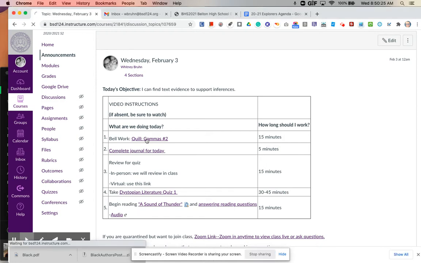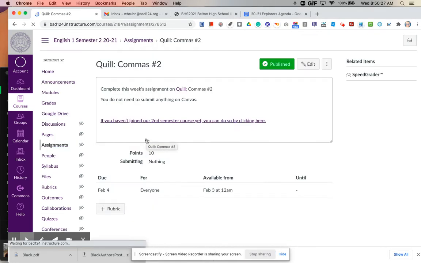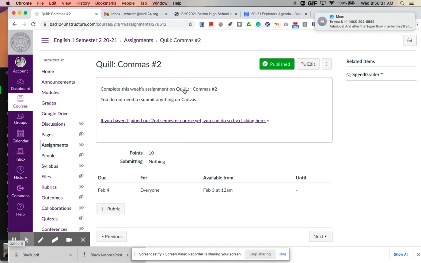So for Quill, if you want to click on that link, you will complete the assignment on Quill for this week. Comma is number 2. You don't need to submit anything on Canvas. If you haven't yet joined our semester 2 course, then you would want to click here. But if you've already joined it, you can just click this link and it'll take you to your Quill homepage.